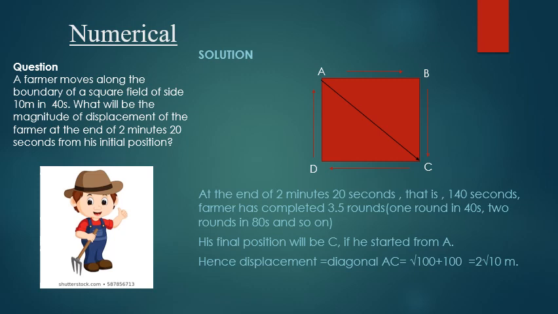Look at the diagram carefully. At the end of 2 minutes 20 seconds, that is 140 seconds, the farmer has completed 3.5 rounds: 1 round in 40 seconds, 2 rounds in 80 seconds, and so on. Hence, his final position will be C if he started from A. Hence displacement equals diagonal AC, which is equal to square root of AB squared plus BC squared, which is equal to square root of 10 squared plus 10 squared, equal to square root of 100 plus 100, equal to 10 root 2 meters.